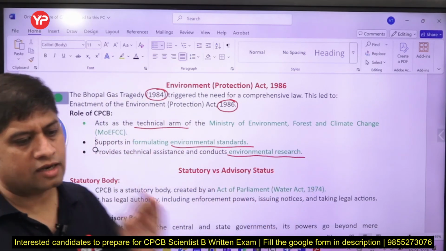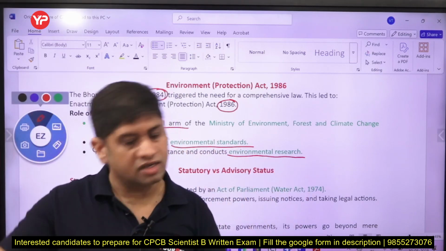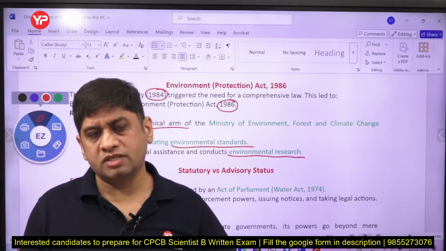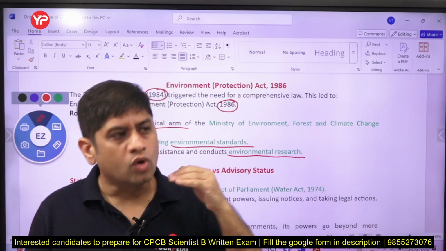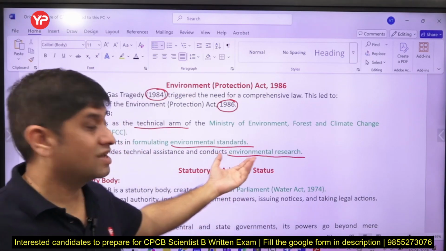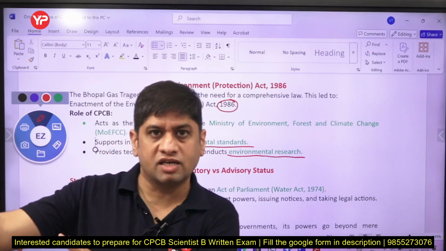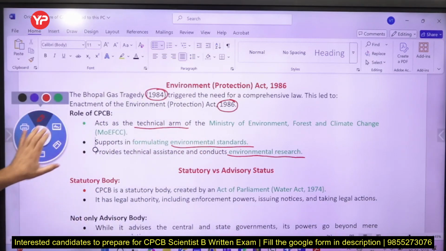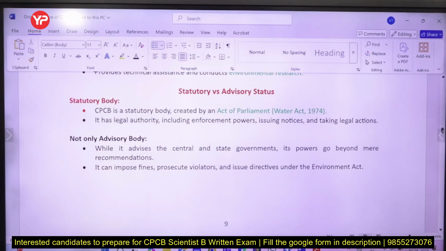So does the Central Pollution Control Board provide technical data to the ministry to make a decision? Yes. What is the role of CPCB as far as the ministry is concerned? Technical advisor. Okay, what other activities does the Central Pollution Control Board do related to this? Environmental research, monitoring, observation, advisory, coordination with State Pollution Control Board. These are some of the activities.